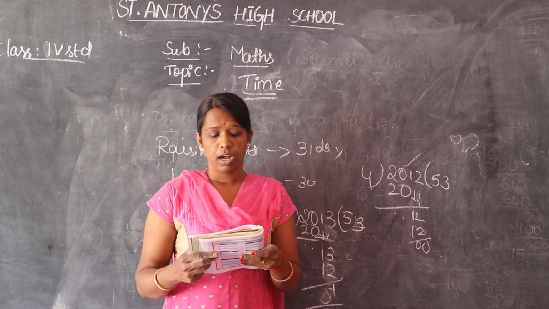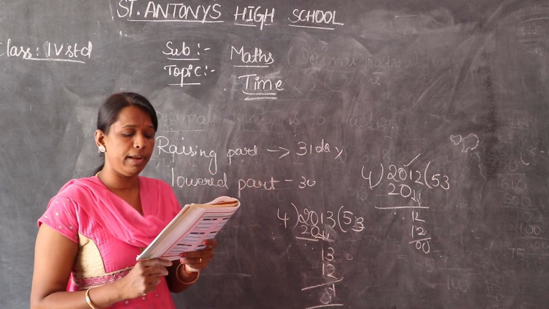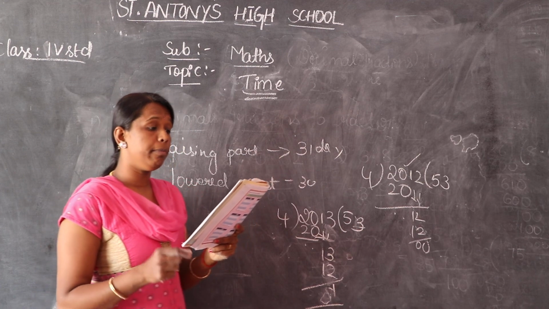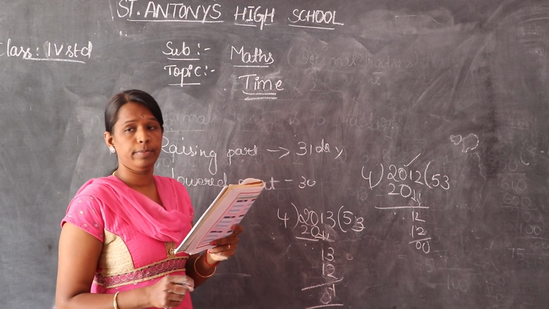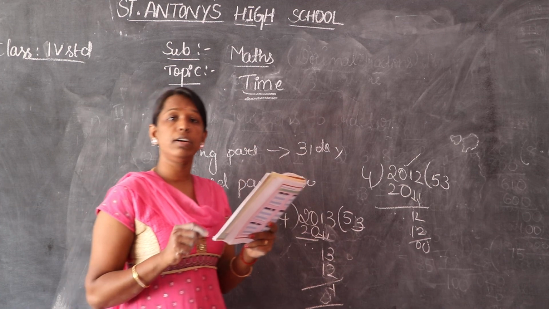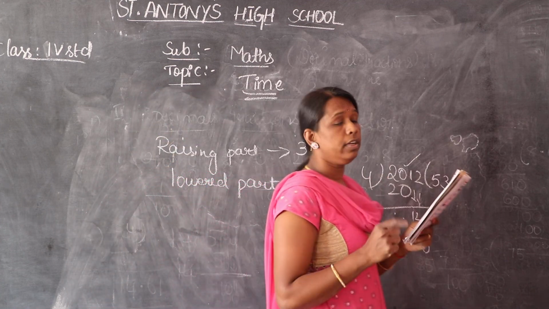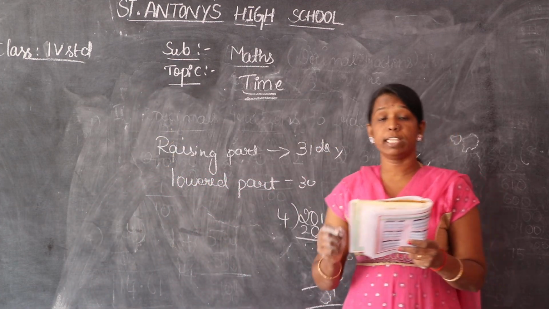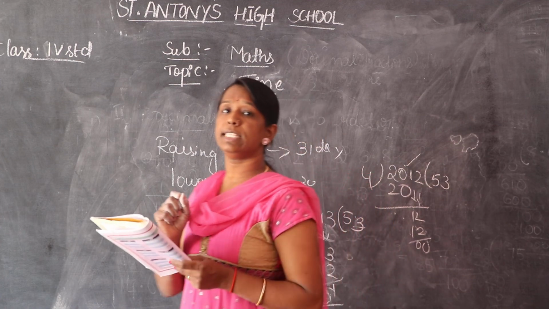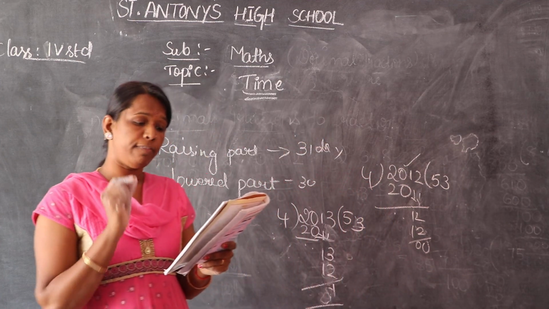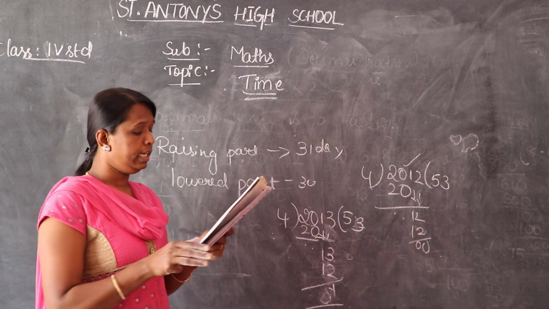Next question. How many days are there in the month of February 2014? 2014 also is not a leap year. It consists of 28 days. Whereas 2016 is a leap year. During the month of February, it consists of 29 days.